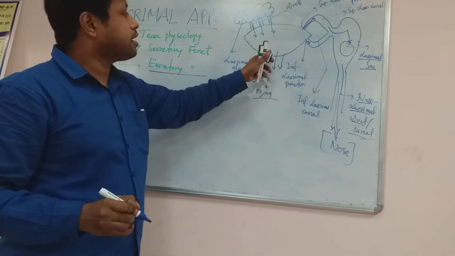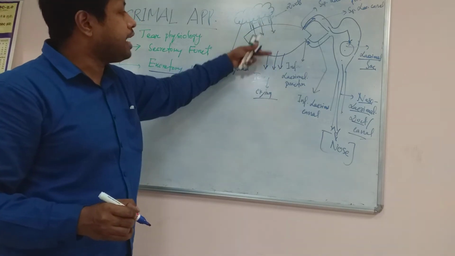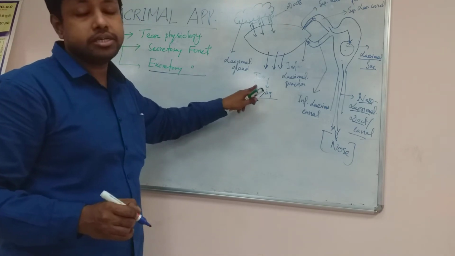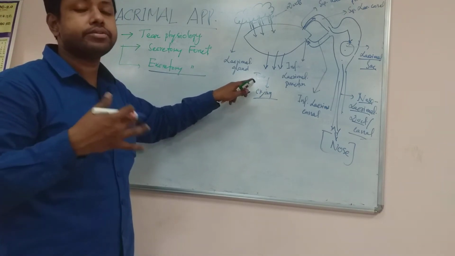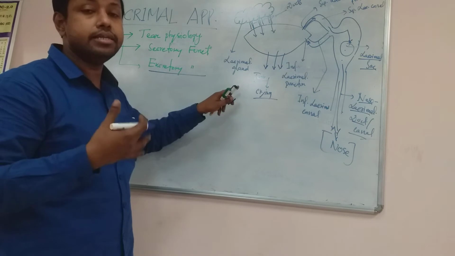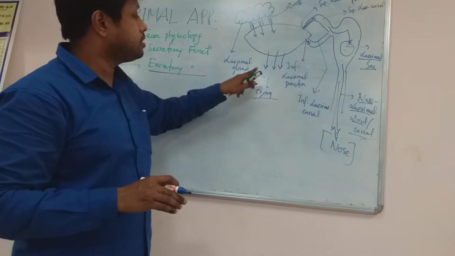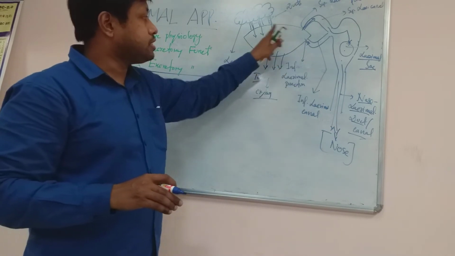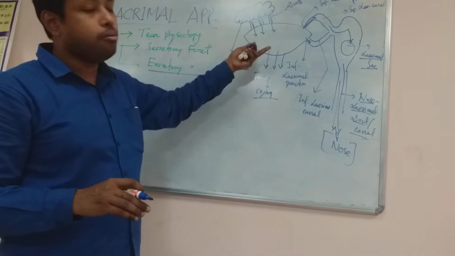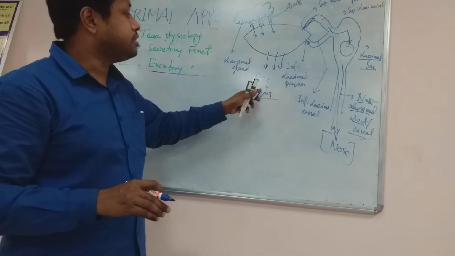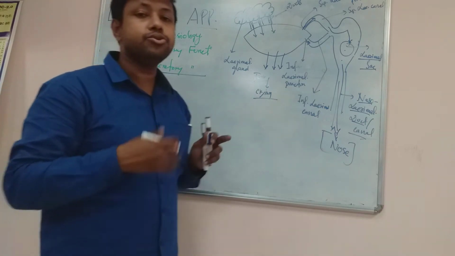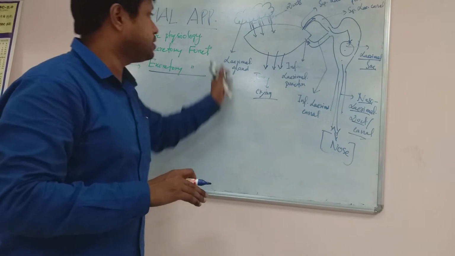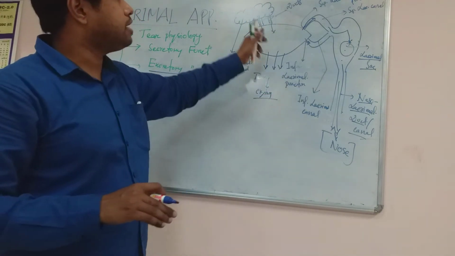It will come out by opening of the eyelids in case tear production is more, as when an individual is crying or passing through an emotional experience. In some situations, there will be overproduction of tear on the bulbar conjunctiva, and that's why the tear will overflow and come out in the form of tears that a person experiences during crying or an emotional experience. Okay, so this is the tear physiology, or how tear is produced.